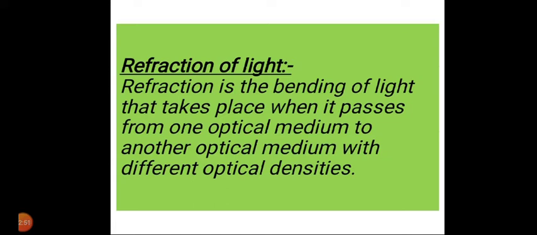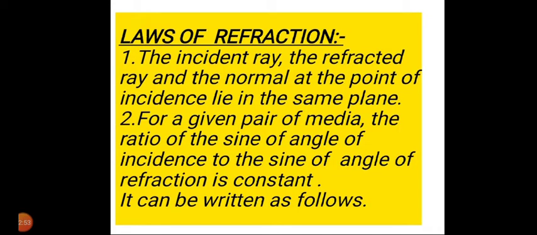Now there are two laws of refraction of light. The first law: the incident ray, the refracted ray and the normal at the point of incidence lie in the same plane.